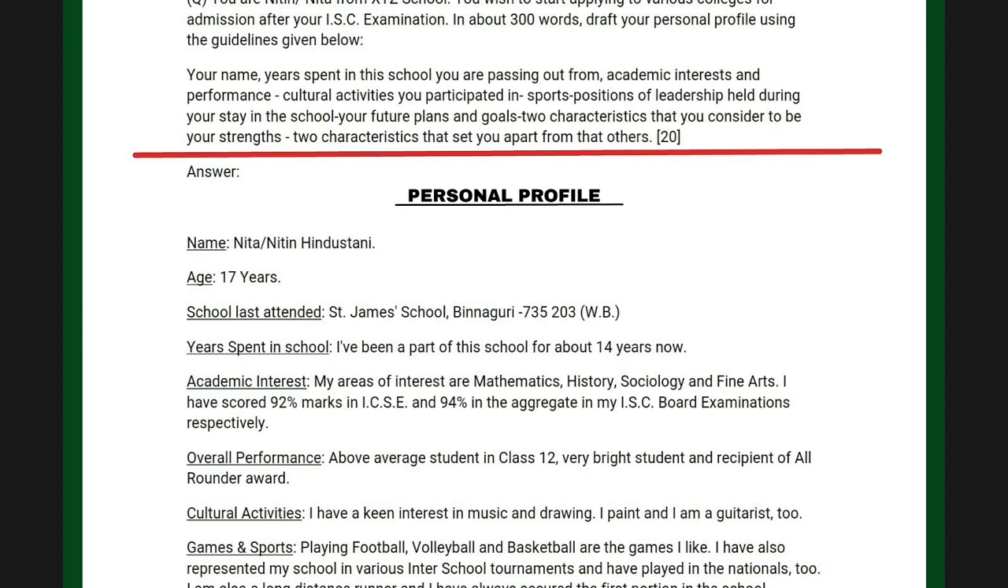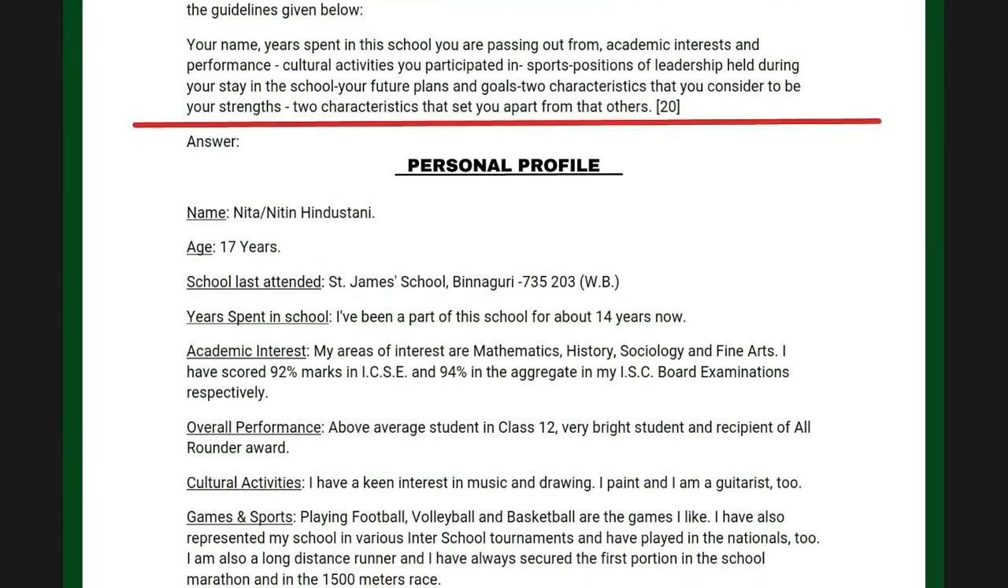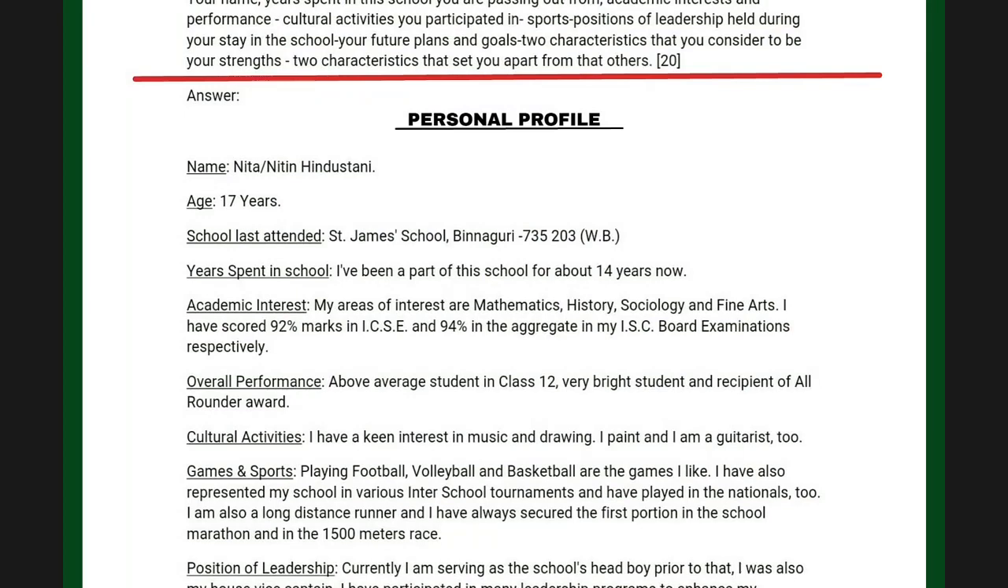Then put a full stop. Then again leave a line. School last attended, colon, underlined. Then St. James School, Binaguri, 735 203 within brackets WB, that's for West Bengal. So this sums up the name of the school along with the place where it is located with the state and pin code. Then leave a line again and write years spent in school. Underline it. Put a colon. I have been a part of.